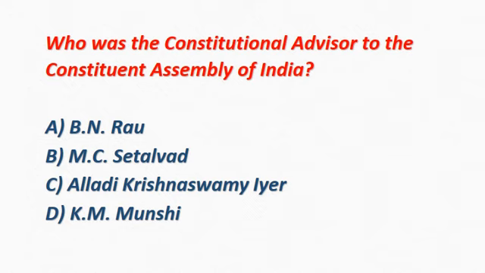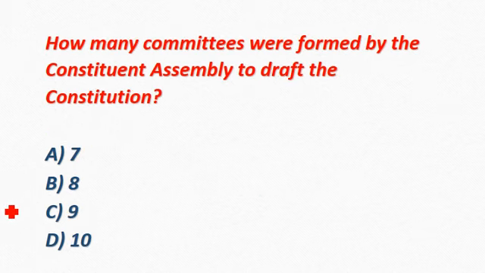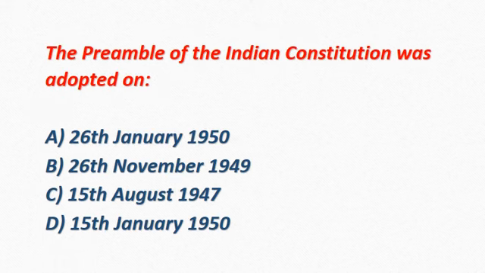Who was the constitutional advisor to the Constituent Assembly of India? Correct answer is option A, B.N. Rao. How many committees were formed by the Constituent Assembly to draft the Constitution? Correct answer is option B, 8. The preamble of Indian Constitution was adopted on. Correct answer is option B, 26 November 1949.